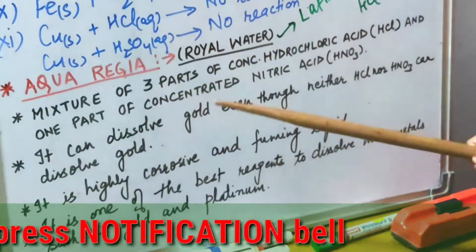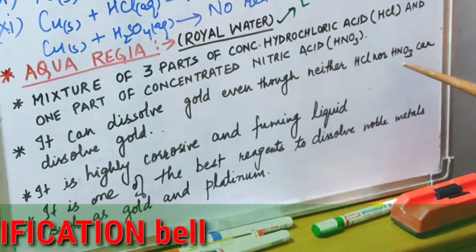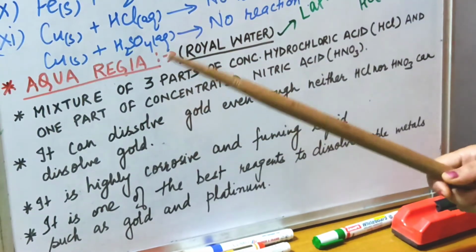Next, it can dissolve gold, even though neither HCl nor HNO3 can dissolve gold. Individually they do not have this tendency to dissolve gold, but certain noble metals like gold, even platinum, have the tendency to get dissolved in aqua regia. Means you can imagine how much stronger it is.